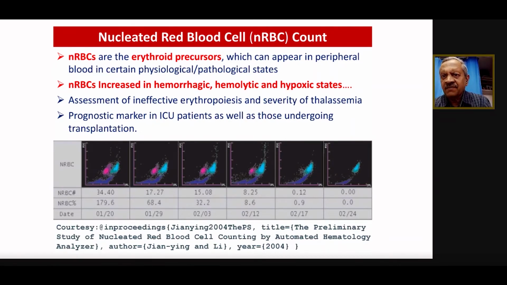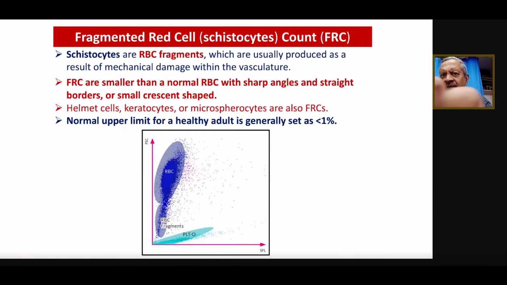And here it's given in one of the patients that from day 1 to 1 month, they have seen that the nucleated RBCs have reduced gradually, and that means the patient is improving. So it gives a prognostic marker in ICU patients. If we follow up the NRBC on a regular basis, we can get the information. I am not going to talk about the details because it's not required. All that we need to understand, this is a primer, right?